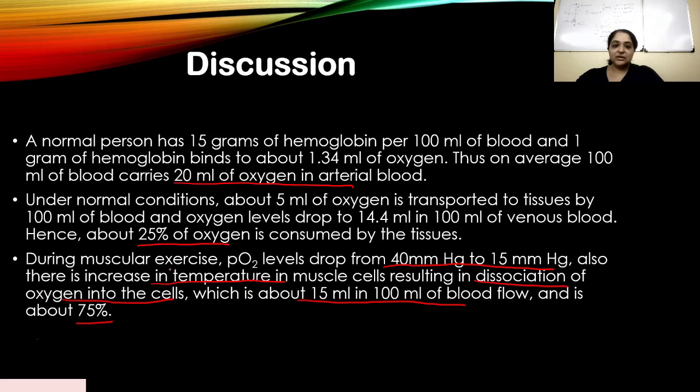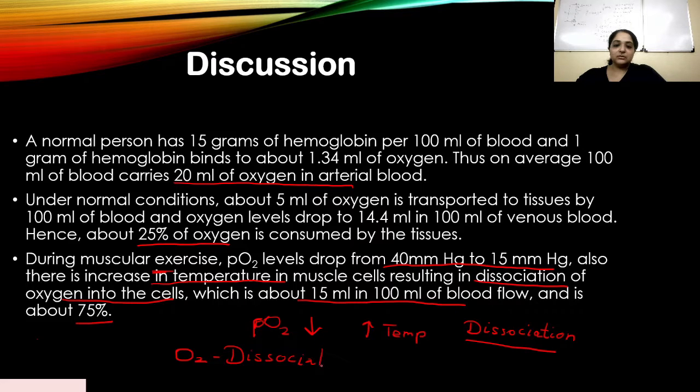So during muscular exercise, there is a drop in the PO2 levels in the tissues and an increase in temperature, and this allows for dissociation. If you need to understand more about dissociation or what I'm talking about, please refer to the oxygen dissociation curve, which is there in NCERT, and also the Bohr effect.